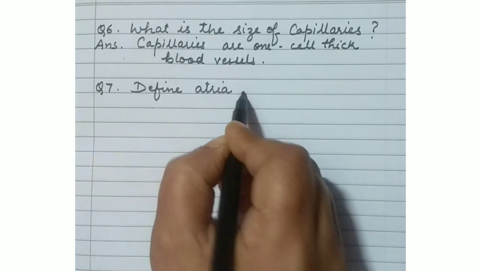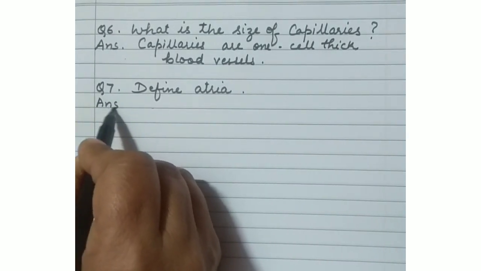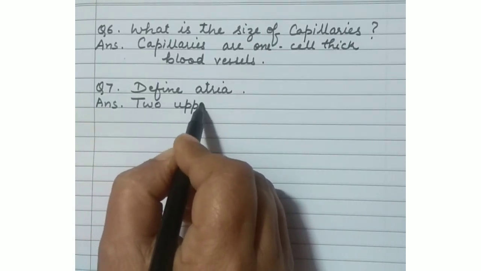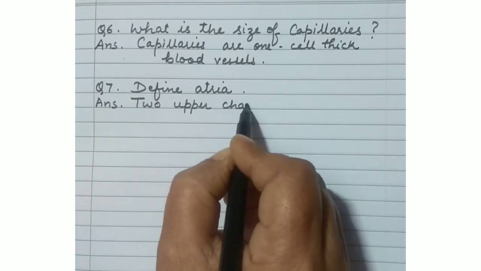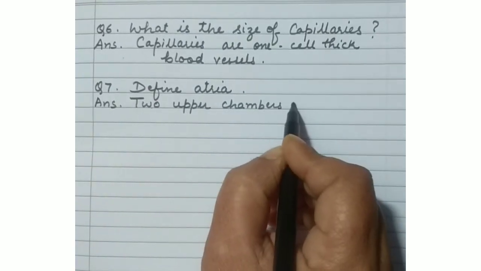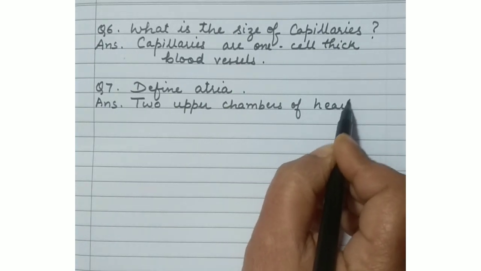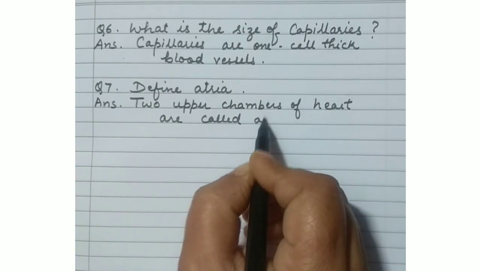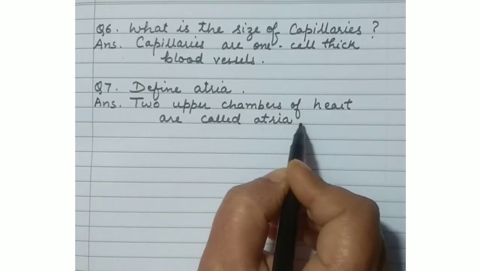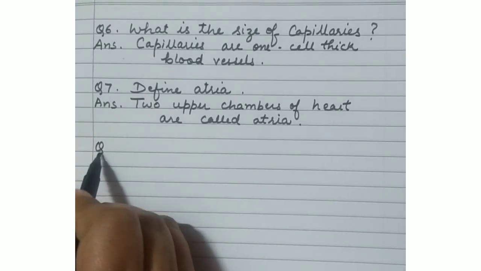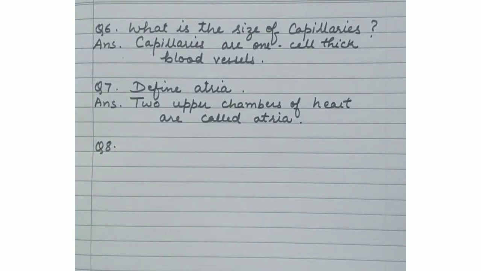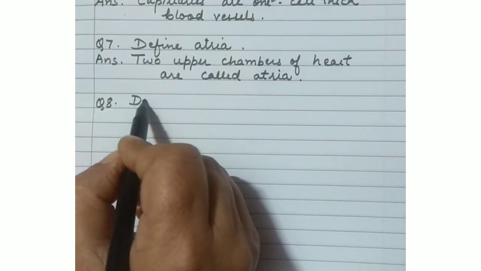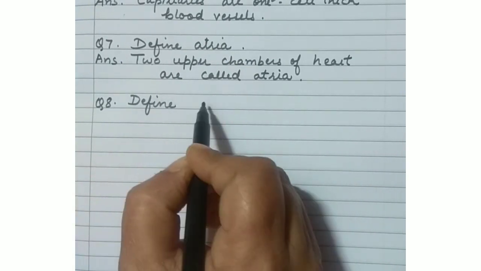You have to define atria. We call this atrium also. Now the answer is, the two upper chambers of the heart are called atria. As you all know, we have 4 chambers in our heart. The upper ones are known as atriums or atria. We get deoxygenated blood from all the parts of our body in the right atrium, and we get the pure blood from our lungs in the left atrium, and the left atrium is smaller than the right atrium.